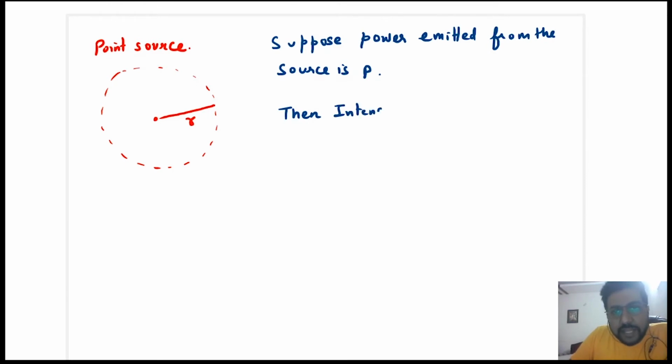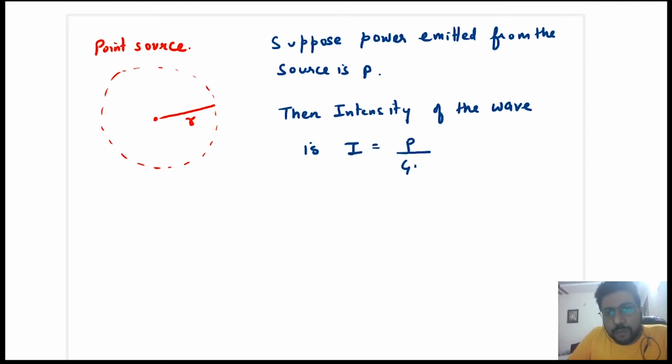intensity of the light, you can say intensity of the wave. This is actually in general. This is not only about light wave. This is about any wave. Okay, then intensity of the wave I is equal to P by 4 pi r square. Means at a distance r, all these points will have same intensity. At this distance r, all the points will have same intensity. At further some other r, all the points will have same intensity. But as r increases, the intensity keeps on decreasing.